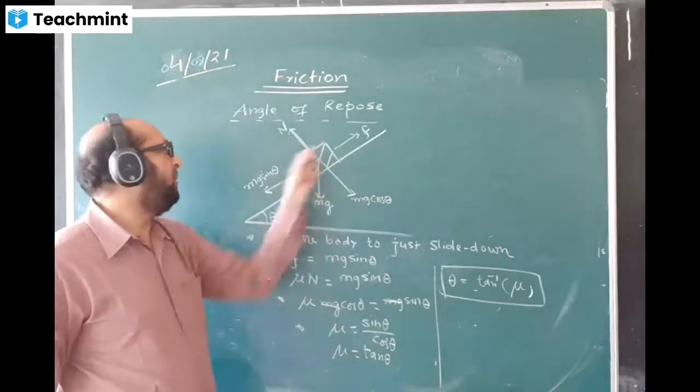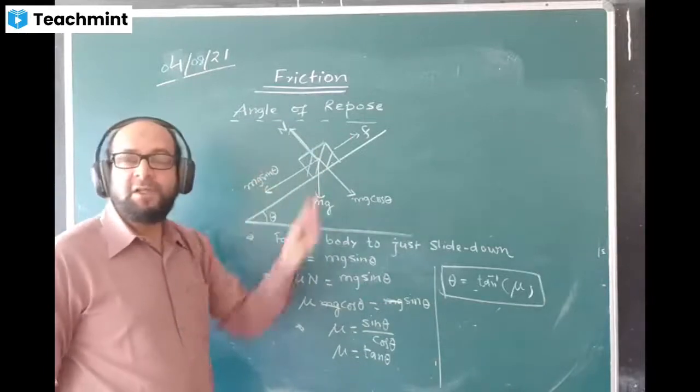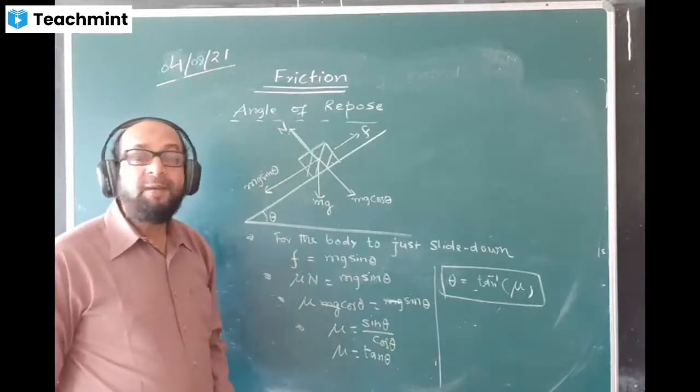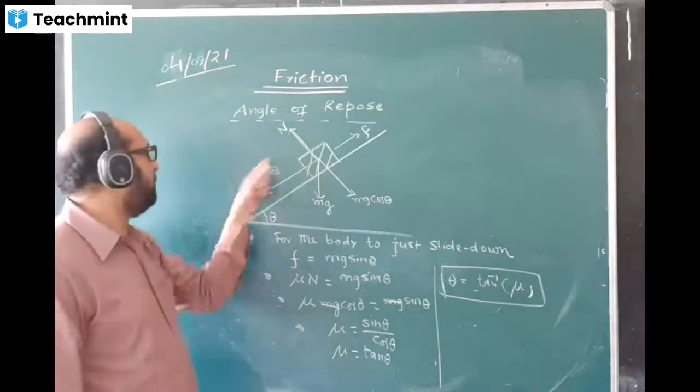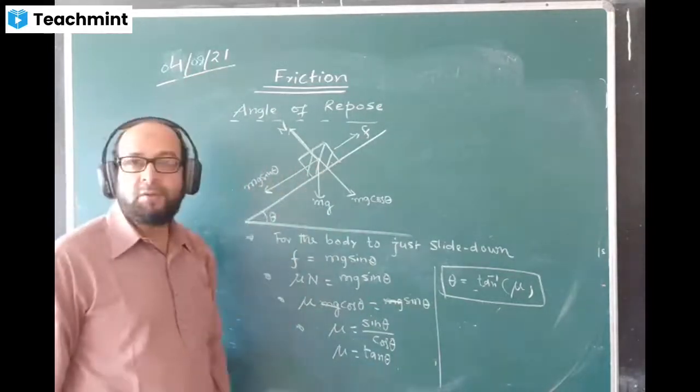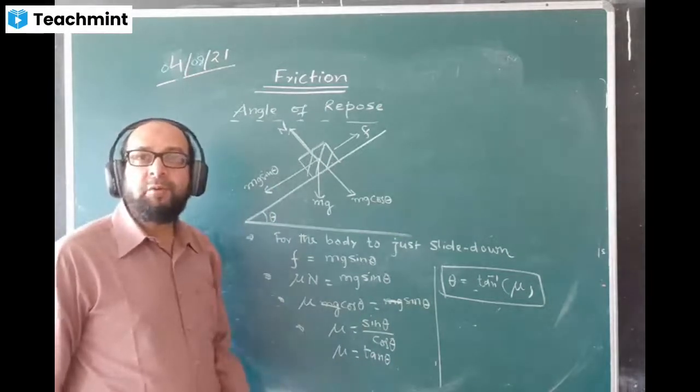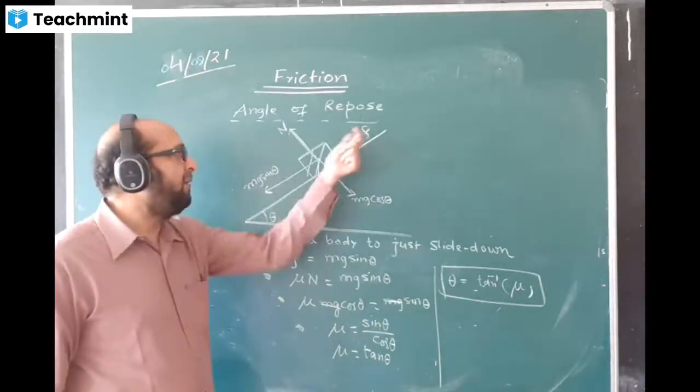And that time friction value will be equal to this value, mg sin theta, they are balancing each other. And if the body slides down easily, that means this force will be bigger than this force of friction. I would write down the equation like this, mg sin theta minus F equal to ma.